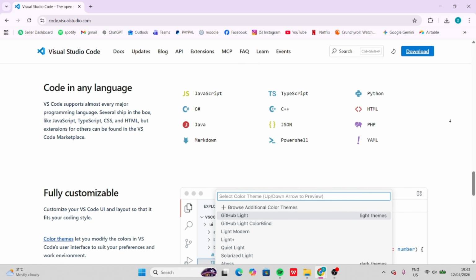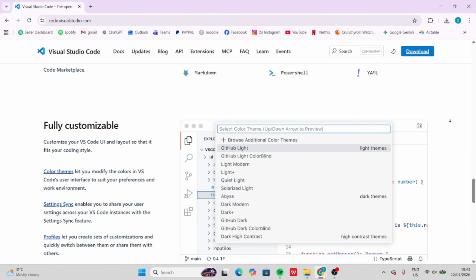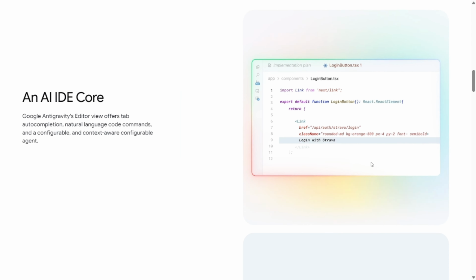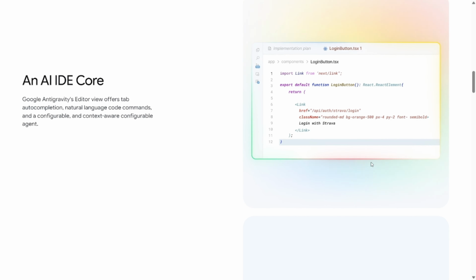Customization is another advantage for VS Code. Its extension marketplace and tooling support make it highly adaptable, while Google Antigravity is more shaped around its AI-first workflow and offers less editor-level flexibility.